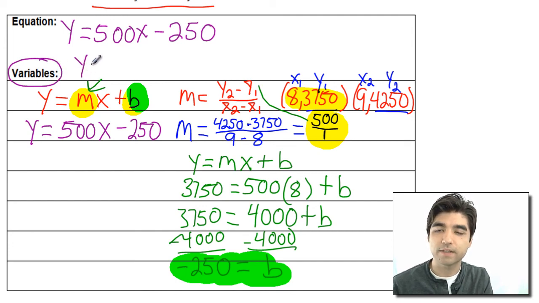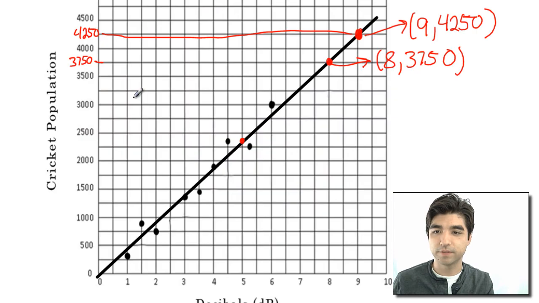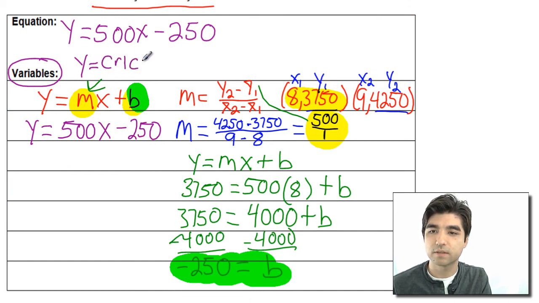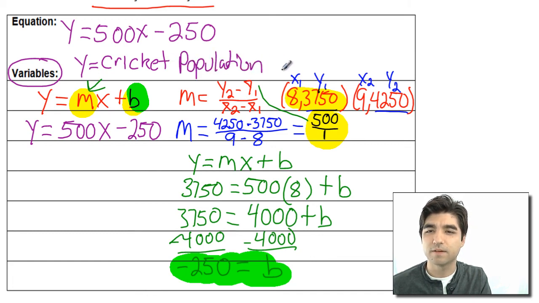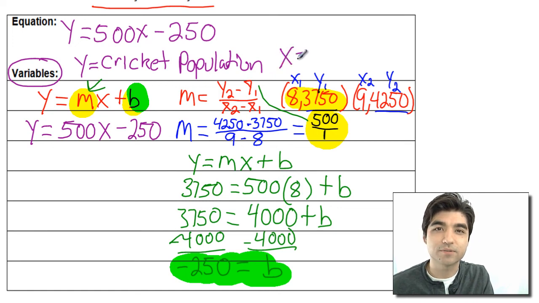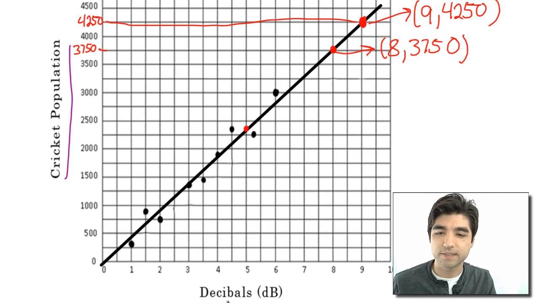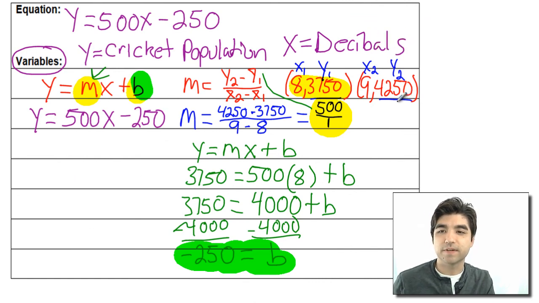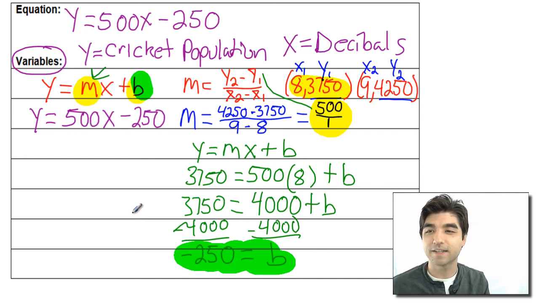So our y is the y-axis part. So if you go to your graph, remember this is cricket population. So we're going to say y equals cricket population. Sorry for the messy handwriting. And x equals, let's go back to our graph, the decibels. Okay, so we defined our variables, we made our equation using the slope-intercept form, and that's all you have to do for 2A. Now let's go on to the next one.